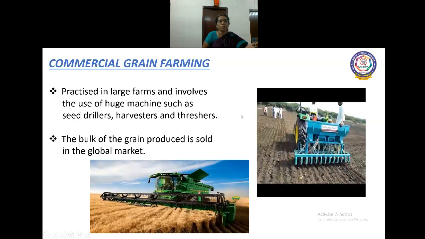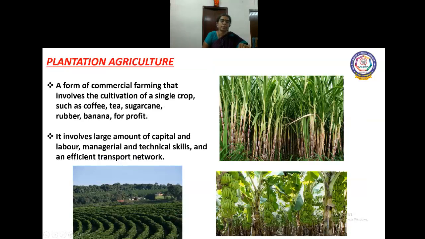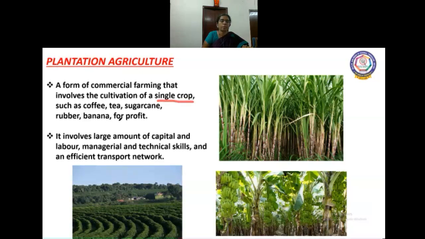And we'll move on to plantation agriculture. Here, a single crop is grown on a large scale. So cultivation of a single crop such as coffee, here single crop is grown on a large scale. So you can say the example of coffee plantation, tea plantation, sugarcane plantation, rubber estates, banana plantation for profit, for selling them on a large scale.